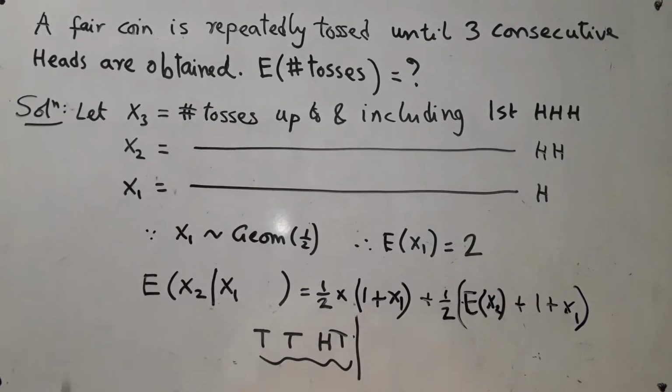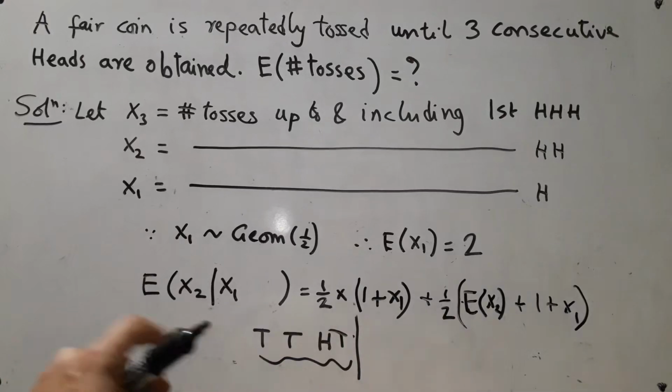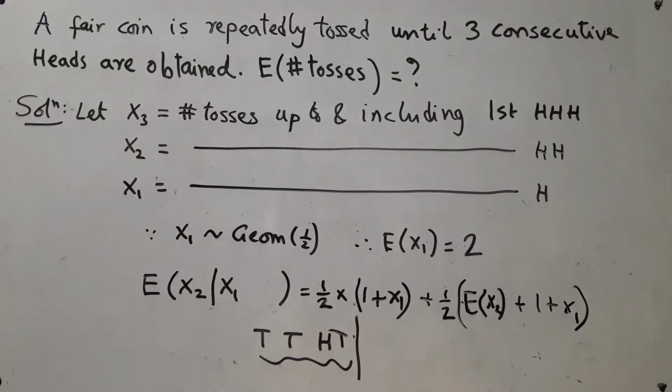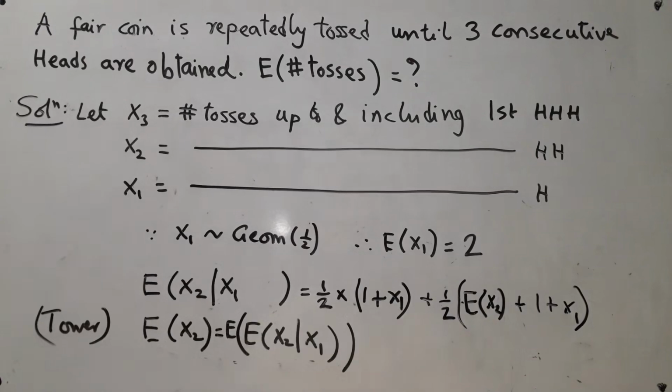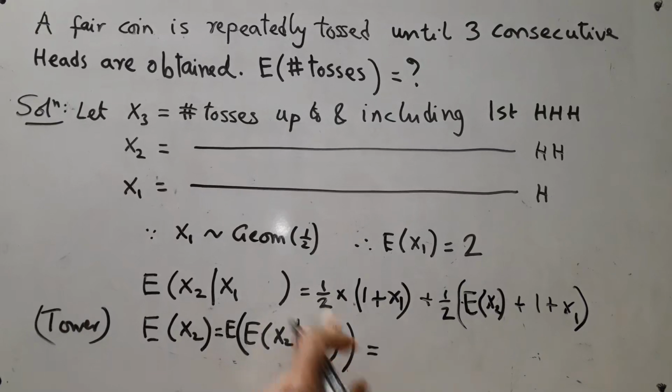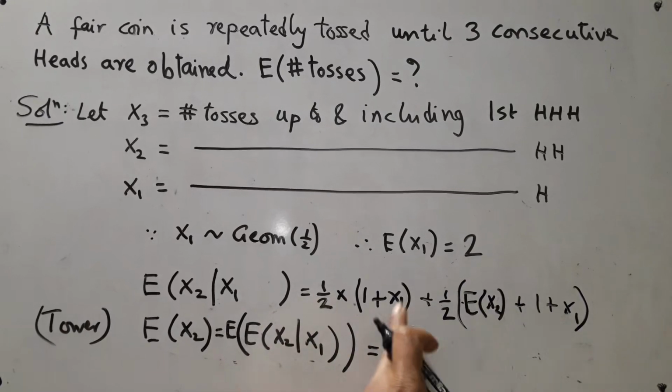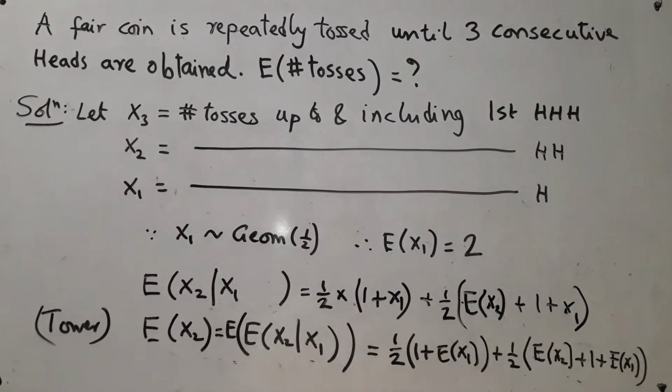Now I shall apply tower property to this in order to get expected value of x2. Expected value of x2 is expectation of this conditional expectation. So I will just write it. Wherever I have x1, I will replace it by its expectation, and hence I will get this.